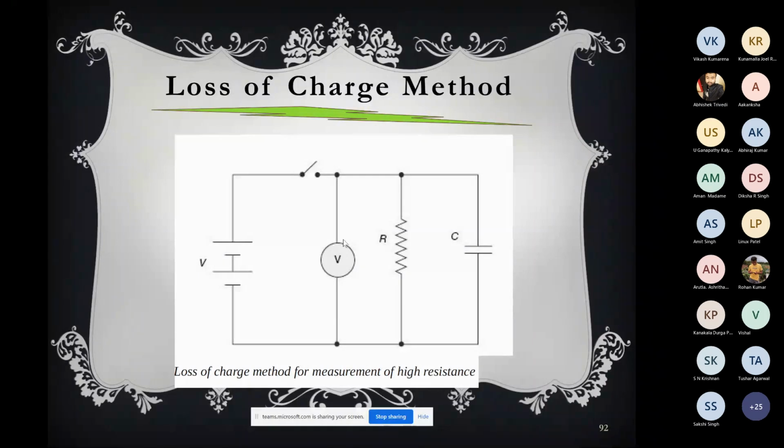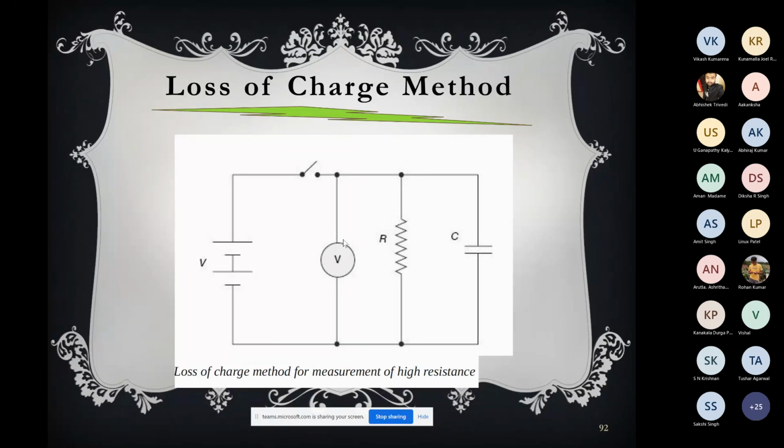So suppose you have a capacitor, a big box capacitor, parallel plate. Now let's try to think. Suppose you connect a voltage, say DC voltage V, to the capacitor. What will happen? The capacitor will be charged. Now, once the capacitor is charged, suppose you remove the input voltage V, then what will happen?